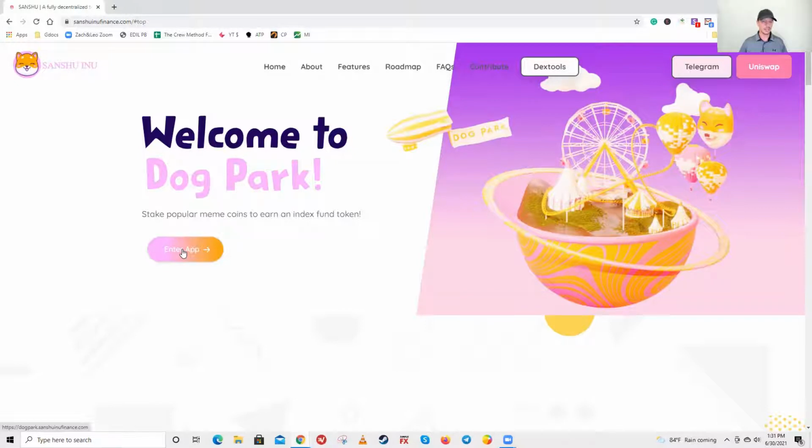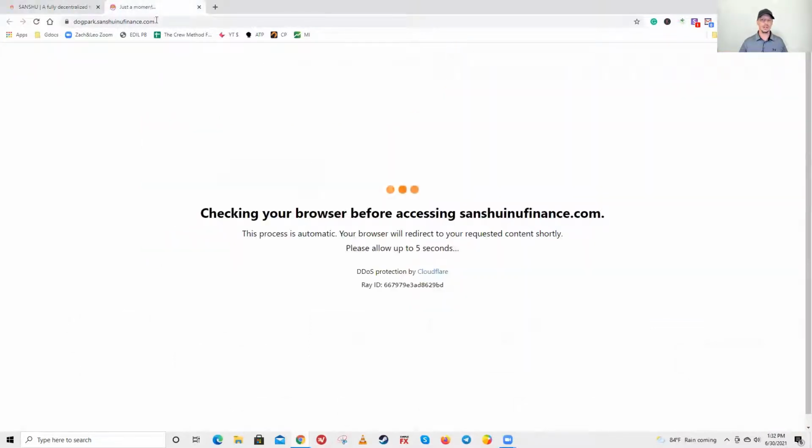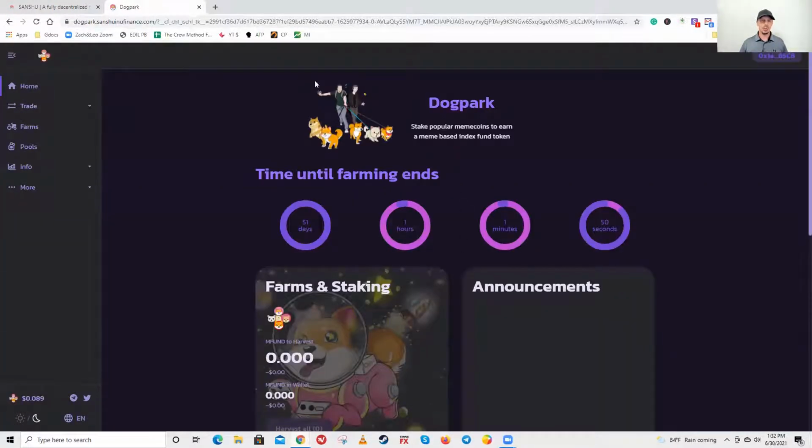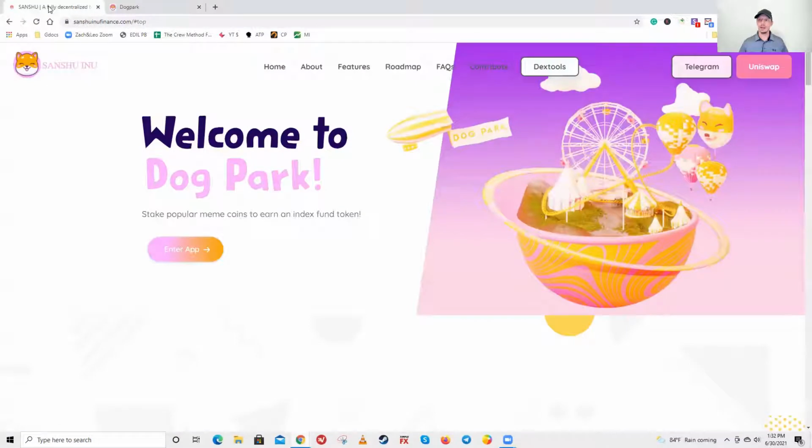And something I like to do, you might already know this, but in case you don't, I usually like to hit control if you're on a PC or command if you're on a Mac before I click the enter app button, because it seems like all their buttons on here automatically go to the next page. They don't open in a new tab. So I click control, enter app, and then you can see it is opening up the dog park. And we'll hop into this shortly.